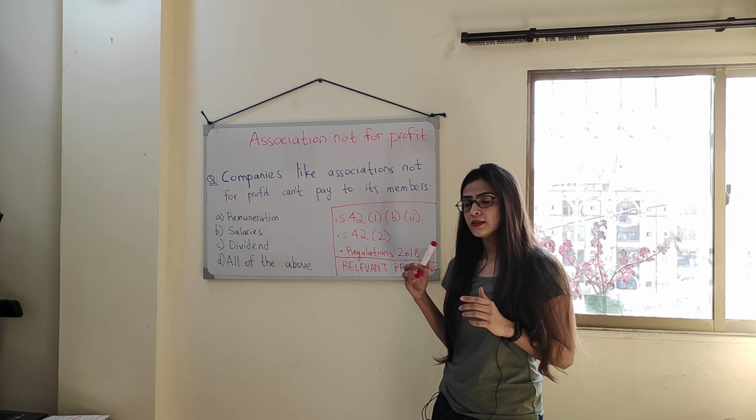So section 42 subsection 2 states, I repeat, that the license granted under subsection 1 of the same section is going to be subject to certain regulations which the SECP is going to issue. Remember that there are certain regulations and rules that the SECP, the Commission, issues on a regular basis, and the ones we are concerned with as far as associations not for profit are concerned are the regulations passed in 2018, and these particularly pertain to associations not for profit.